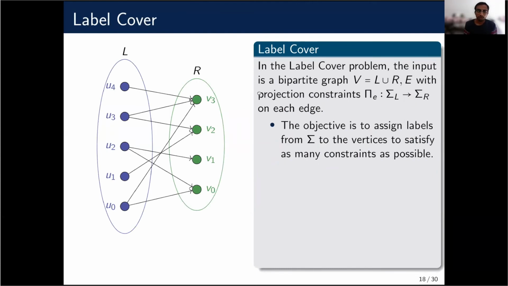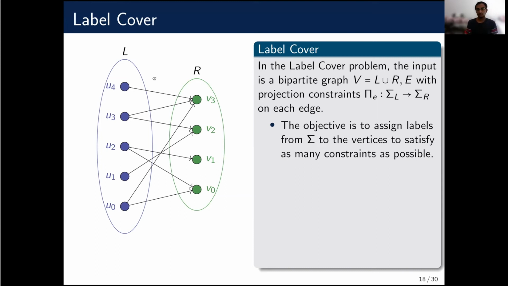In the label cover problem, the input is a bipartite graph containing the union of L and R. For every edge in the graph, there is a constraint pi e, which is a projection function from sigma L to sigma R. Sigma L and sigma R are the alphabets of the vertices in L and R. The objective is to assign labels from sigma L to L and sigma R to R to satisfy as many constraints as possible.